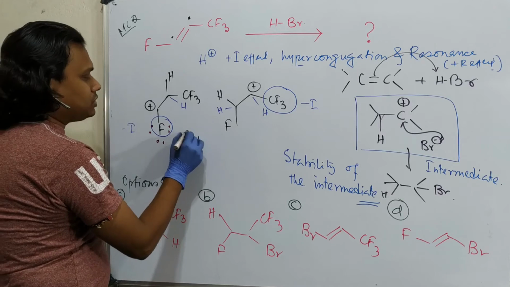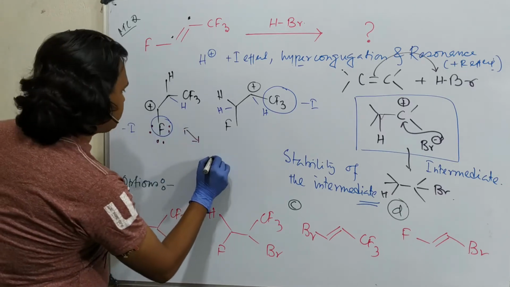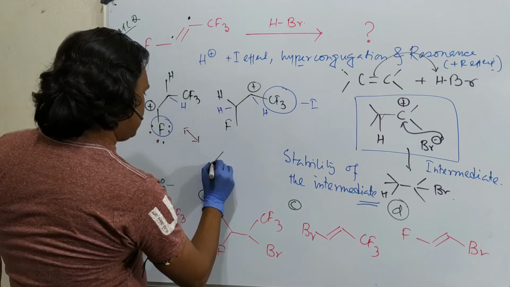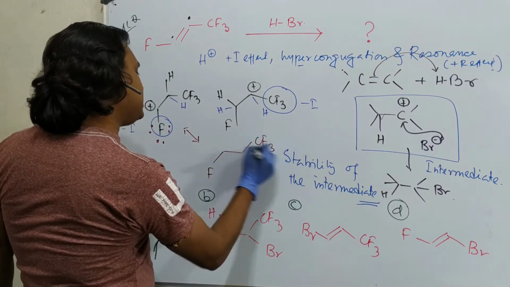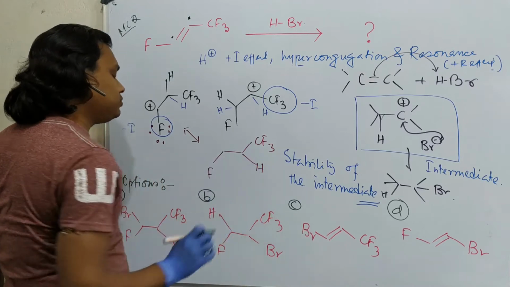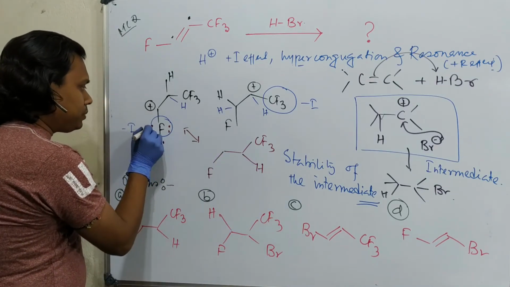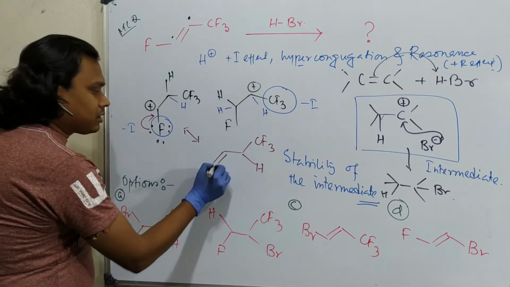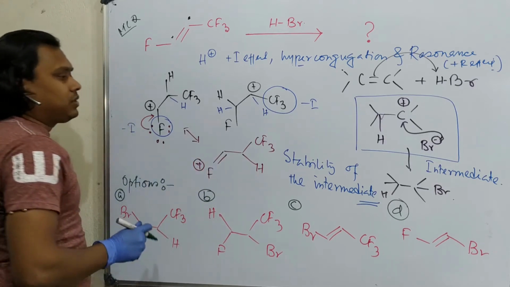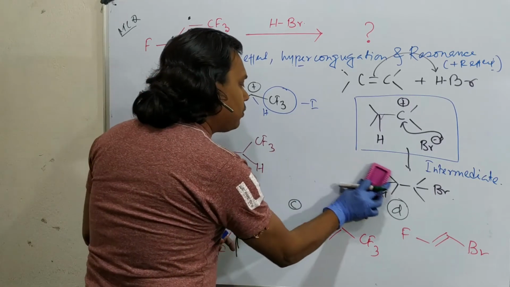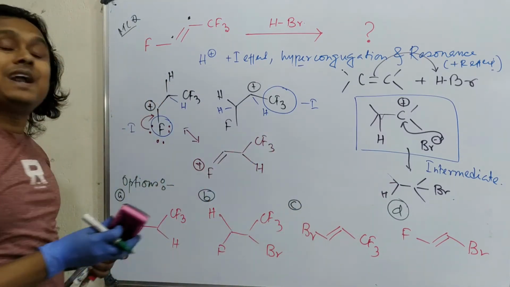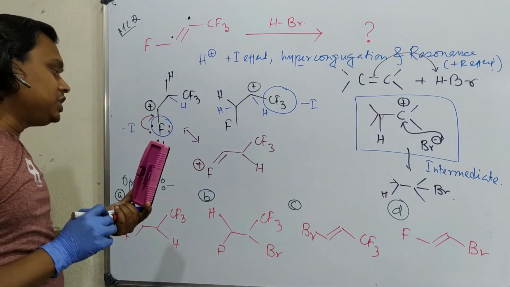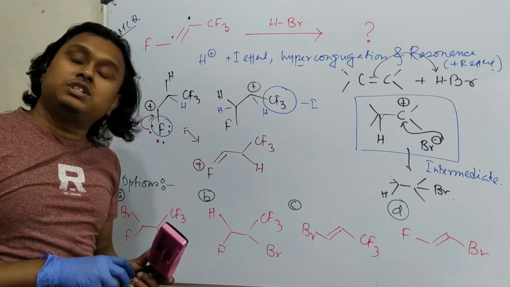You can draw a canonical form. So this is F, this is CF3, and this is the hydrogen which you have added. This lone pair can come here and conjugate. Now you can ask, sir, fluorine having a positive charge, because it is the most electronegative atom in the periodic table, will it be able to hold a positive charge?